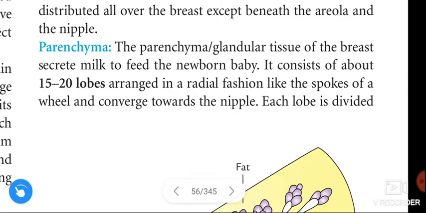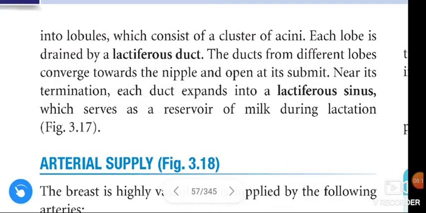Each lobe is divided into lobules which consist of a cluster of acini. Each lobe is drained by a lactiferous duct. The ducts from different lobes converge towards the nipple and open at its summit. Near its termination, each duct expands into a lactiferous sinus which serves as a reservoir of milk during lactation.